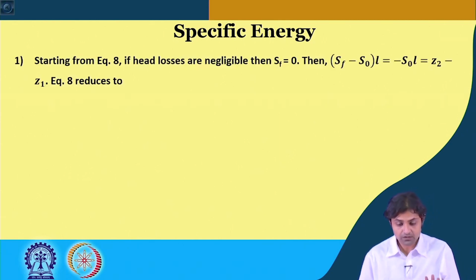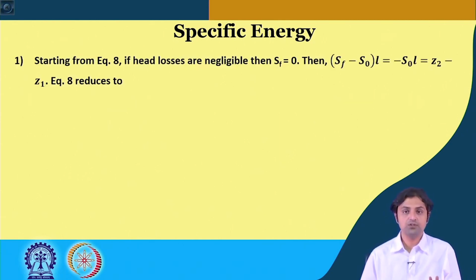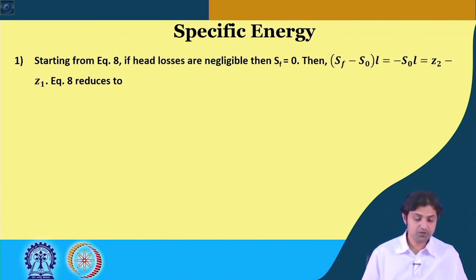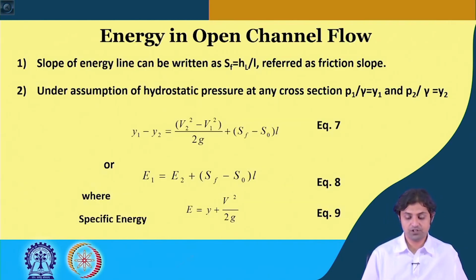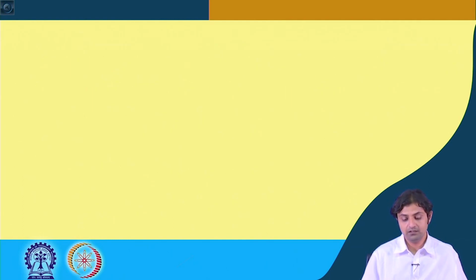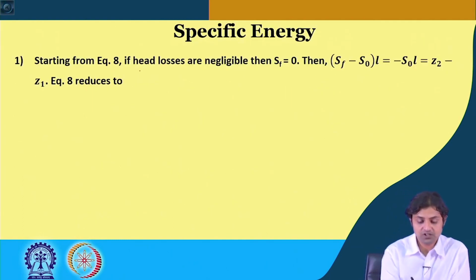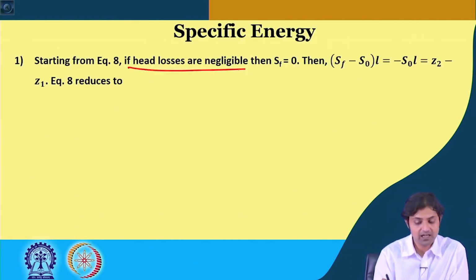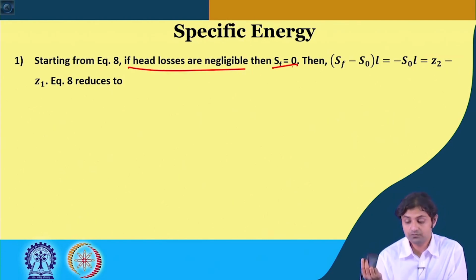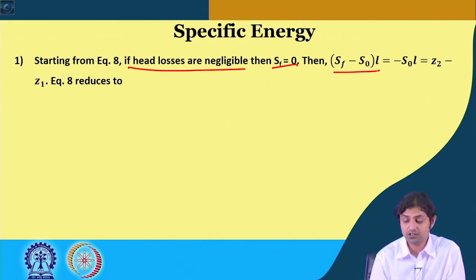Going into more detail on specific energy, let us start from equation number 8. What was equation number 8? It is E1 is equal to E2 plus SF minus S naught into L. If head losses are negligible, then SF is equal to 0. Then SF minus S naught into L will become minus S naught into L, or Z2 minus Z1.